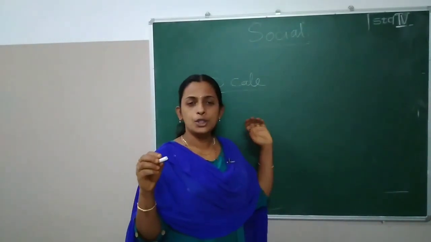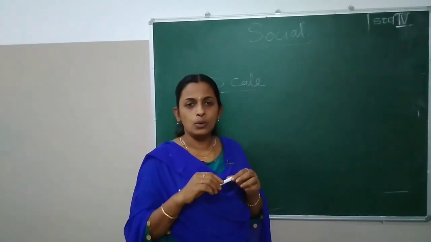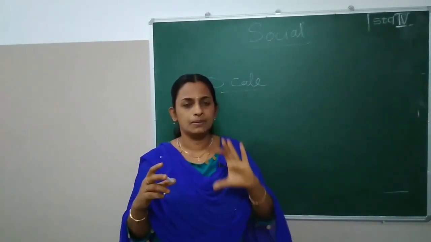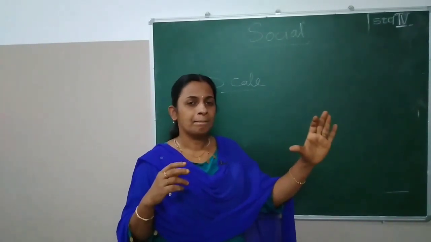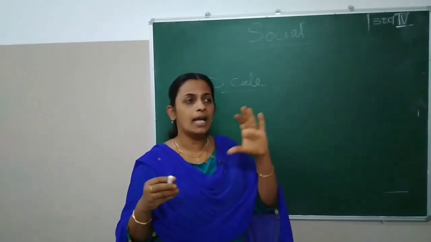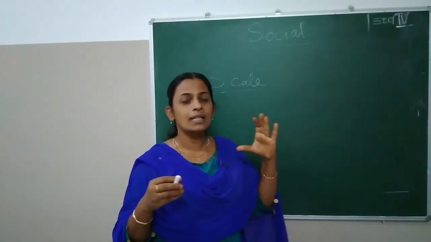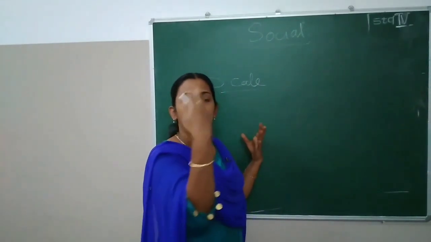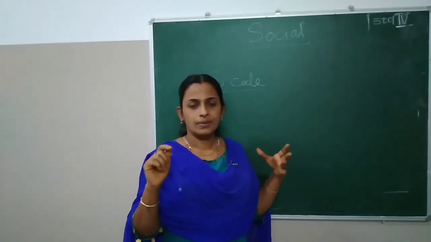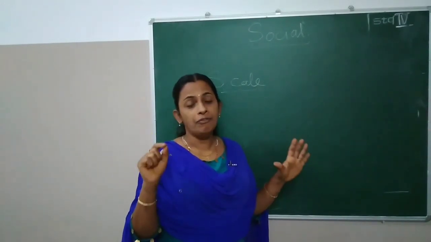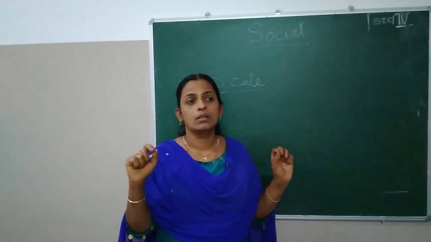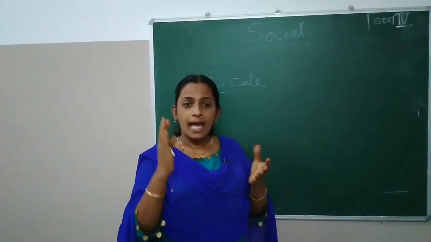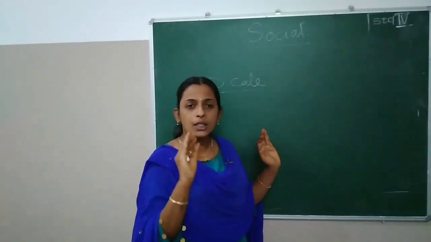And now we are going to draw a map that shows the distance between our school and the beach, our school and the fire station, our school and Mananchira Square, our school and the famous hotel, Paragon Hotel, and our school and the railway station. See, if we take the correct measurement, can we draw all the things on an A4 size paper? No. And to avoid that problem, we use a scale.